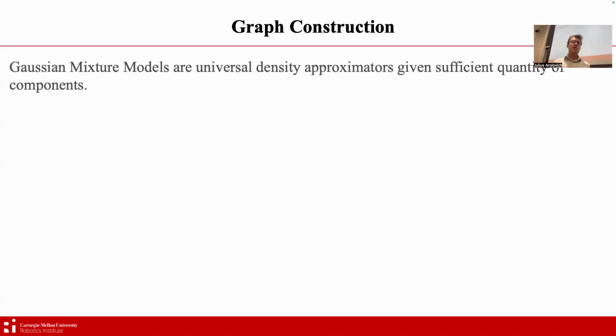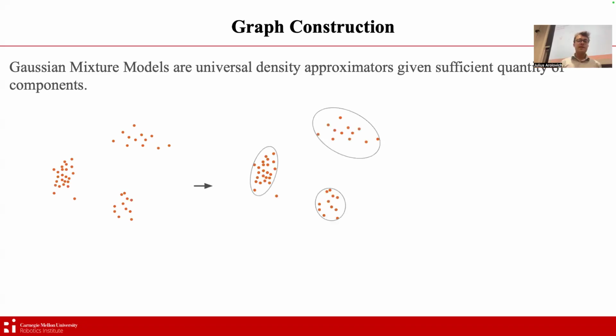So Gaussian mixture models are universal density approximators given a sufficient quantity of components. If I have some density and I collect samples from the density and fit a Gaussian mixture model with 3 components to it, perhaps it'll look something like this. And they would have different weights as well, corresponding to the proportion of the density that they contain.